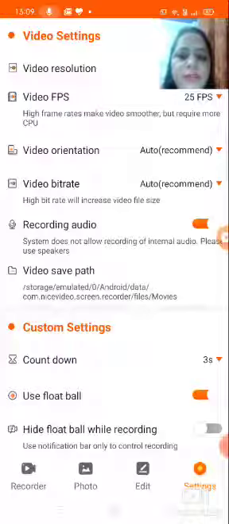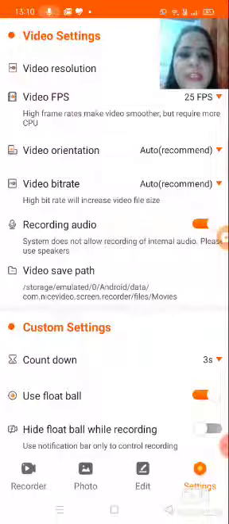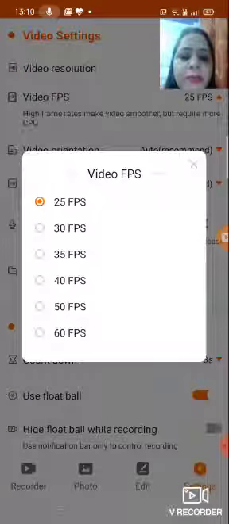And the first one is video FPS, video frames per second. The higher frame rate makes your video much smoother, and the average, you can only use the average part of your video.